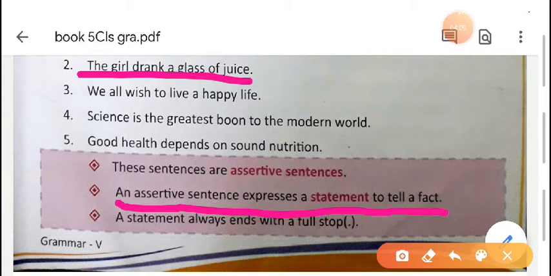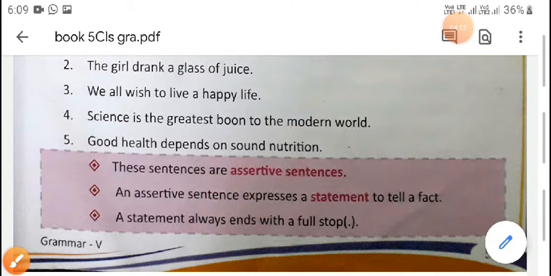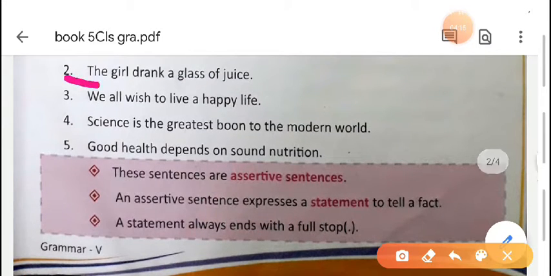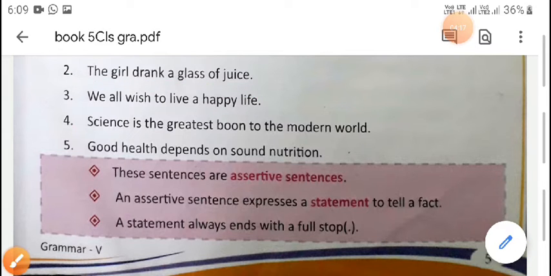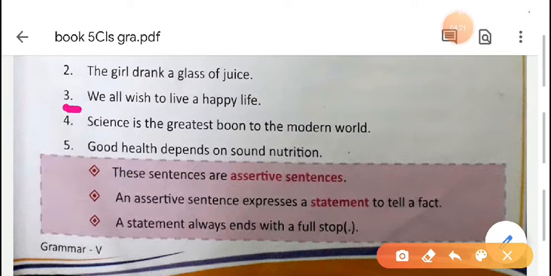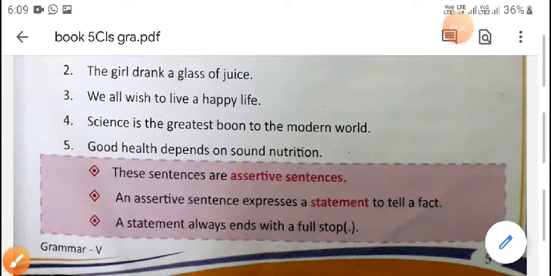The girl drank a glass of juice. Now the second one, we all wish to live a happy life. This is also a simple statement. That is why it starts with a capital and ends with a full stop. This is called an assertive sentence.